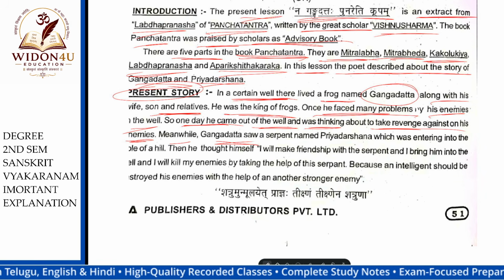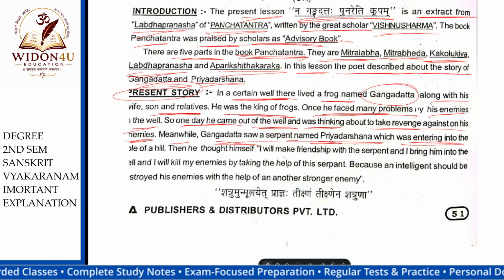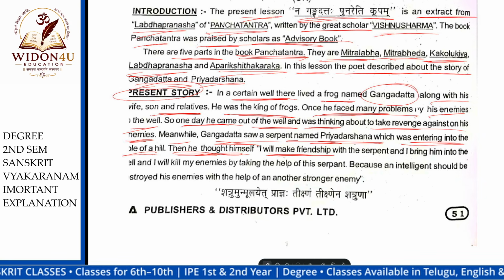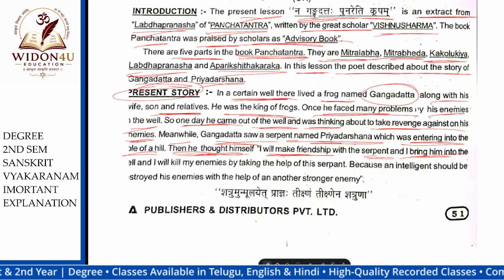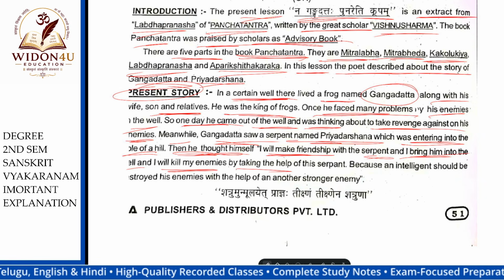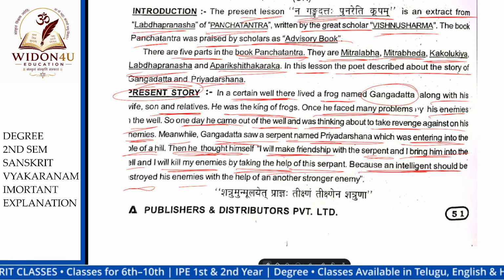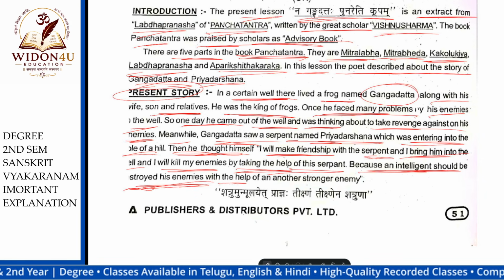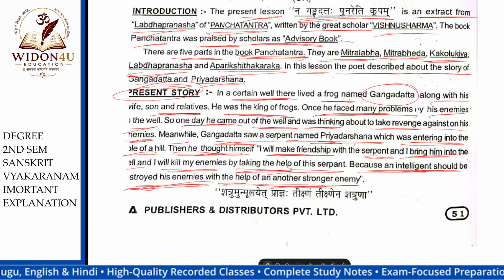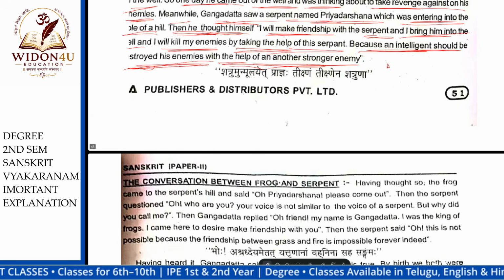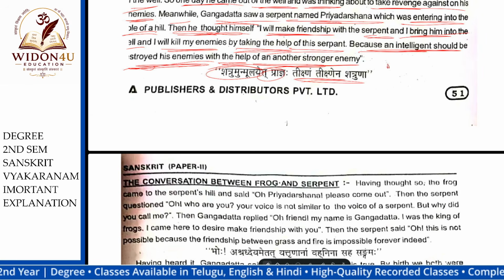Okay, meanwhile Gangadatta saw a serpent named Priyadarsha which was entering the hole of a hill. Then he thought to himself, I will make friendship with the serpent. I will bring him into the well and I will kill my enemies by taking the help of the serpent, Priyadarsha, the snake. Because of this, intelligence should destroy enemies with the help of another strong enemy. Okay, he is thinking, I will destroy my enemies by taking another enemy's help. Here, Shatru Mulyamenam Pragnaha Tiksham Tikshena Shatruna.